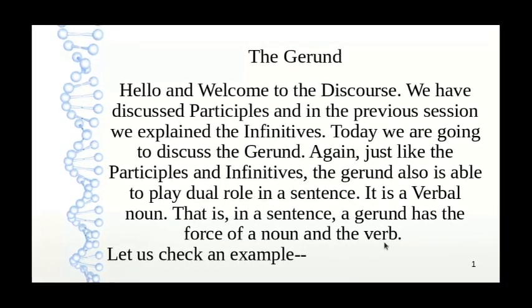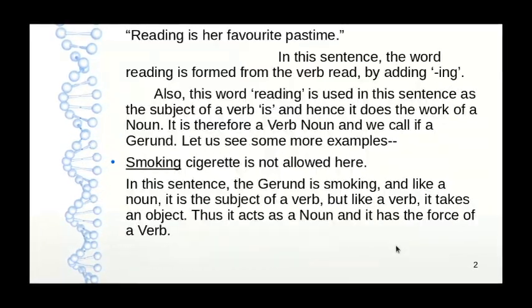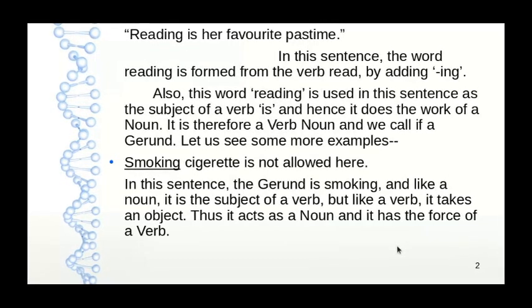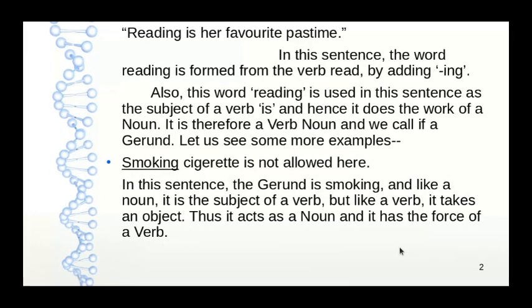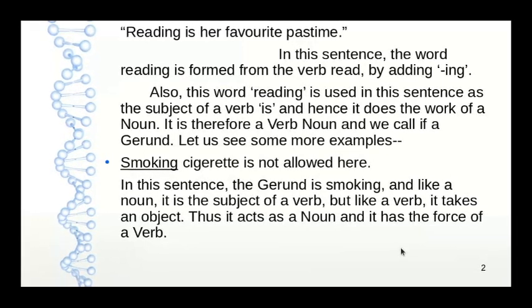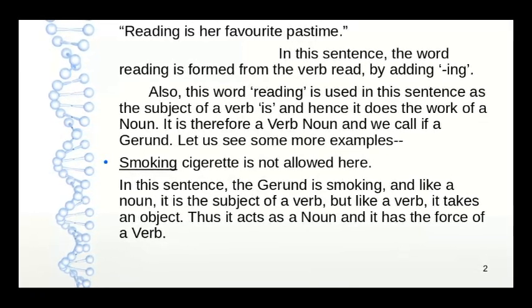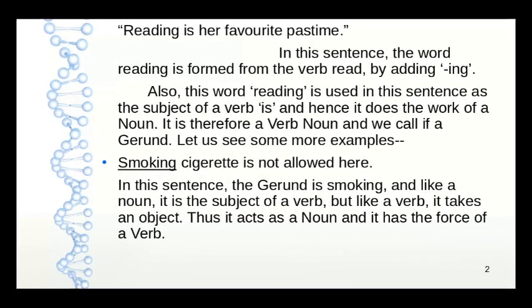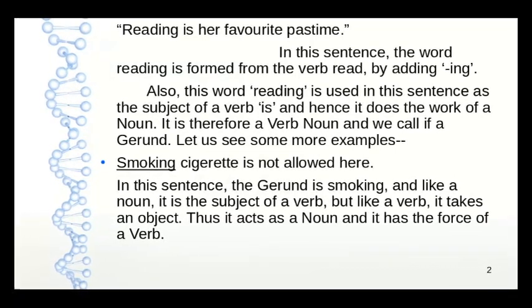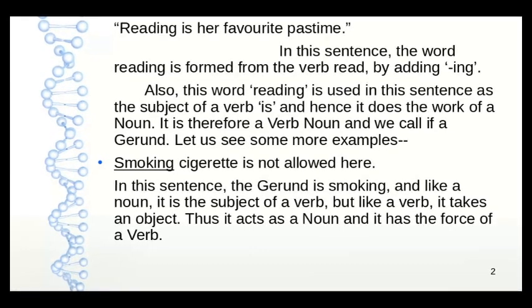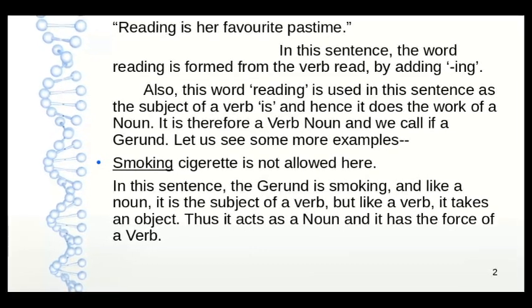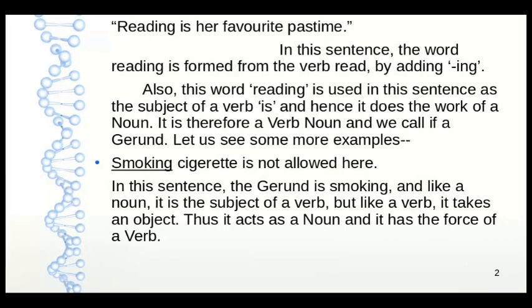Let us check an example. Reading is her favorite pastime. In this sentence, the word reading is formed from the verb read by adding ing. Also, this word reading is used in this sentence as the subject of a verb, which is, and hence it does the work of a noun. It is therefore a verbal noun and we call it a gerund.